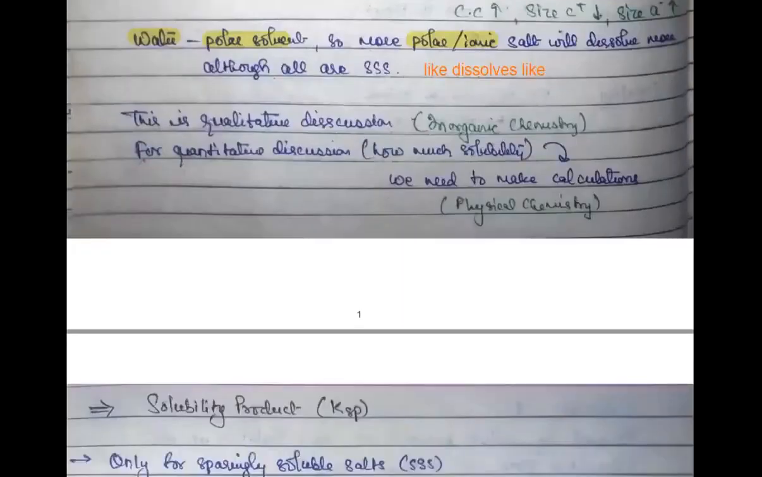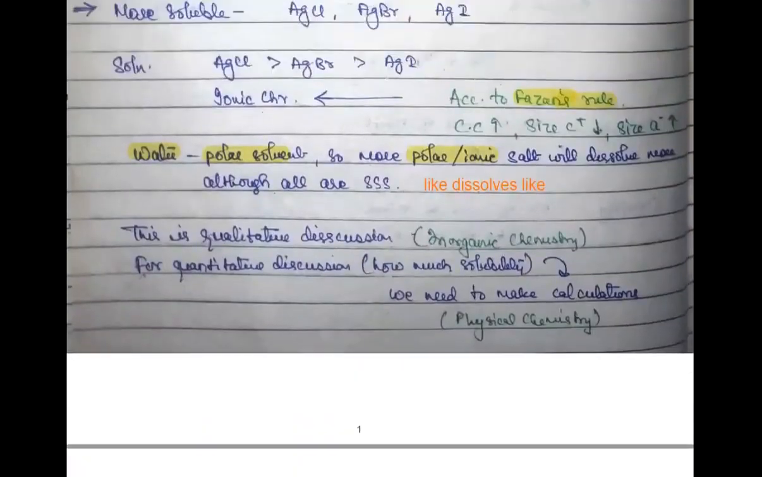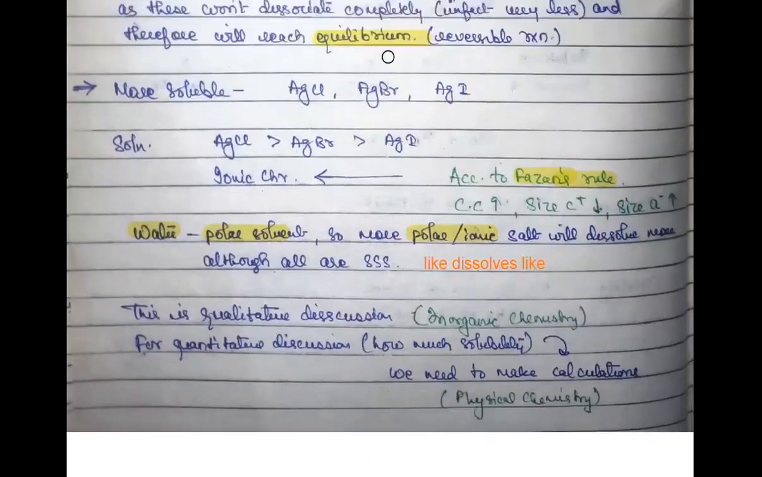So you can just remember it for your future studies. Now, here I have told you which one is more soluble and which one is less soluble, right? As I said, AgCl is more soluble. But don't you think this data is very rough? It is very qualitative. It is just telling me about the quality, that AgCl is more soluble and AgI is less soluble. So this is just a qualitative discussion.